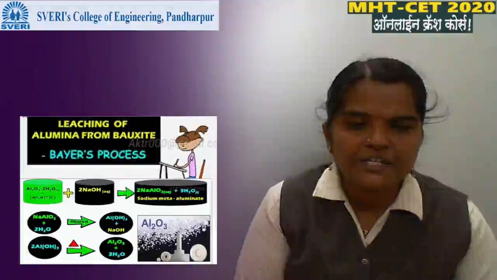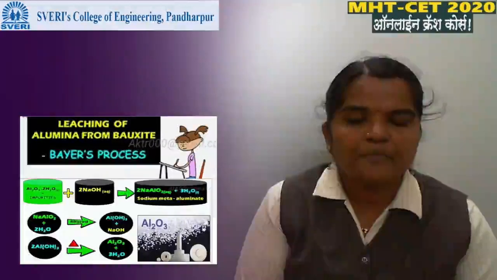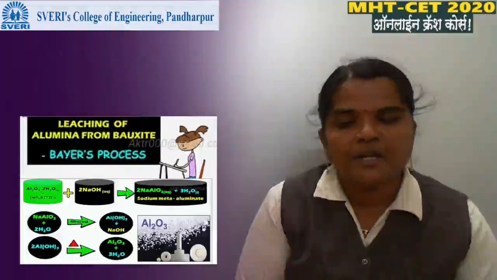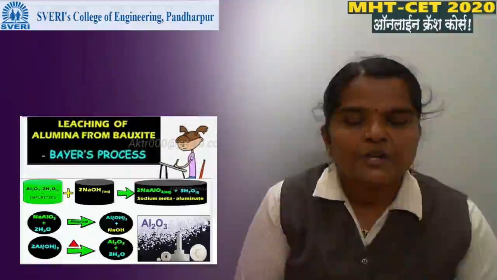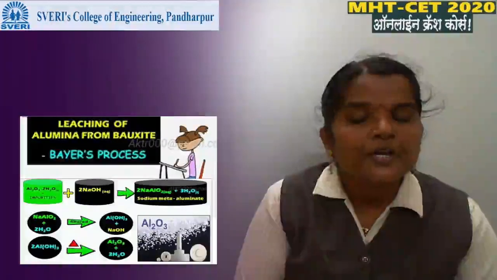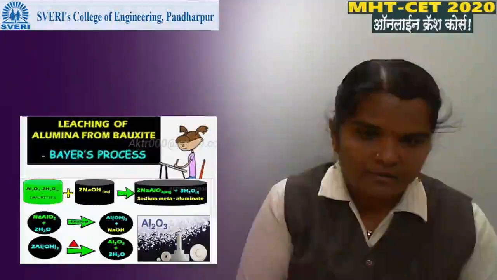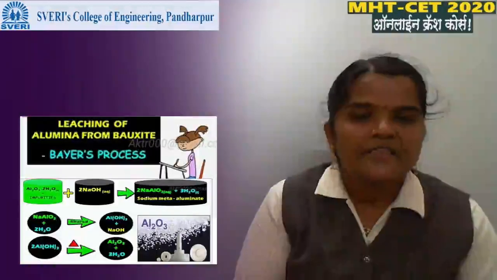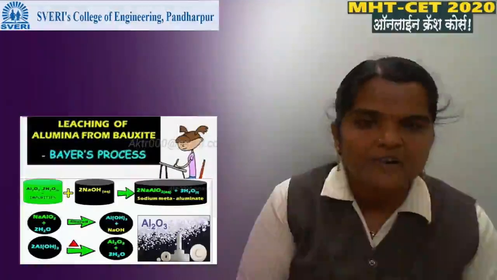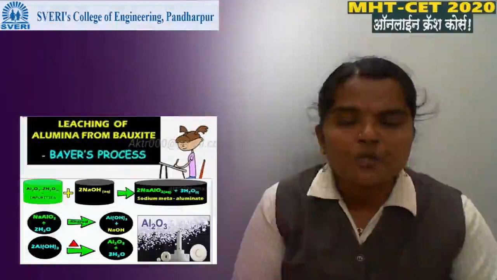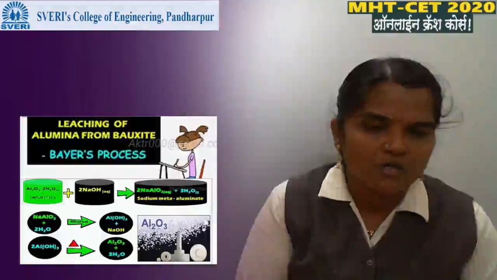Then when we heat it, we get Al2O3, and here the impurity is insoluble. Our ore is converted into soluble material. Only the ore or only the metal gets converted into soluble material. This is the basic principle of this method. This method is used for bauxite ore.